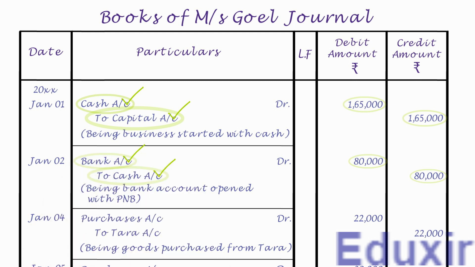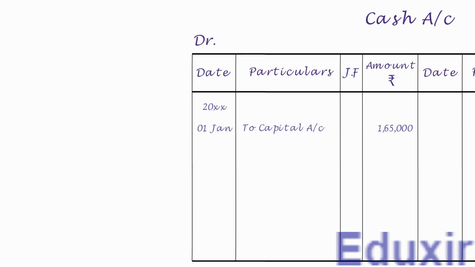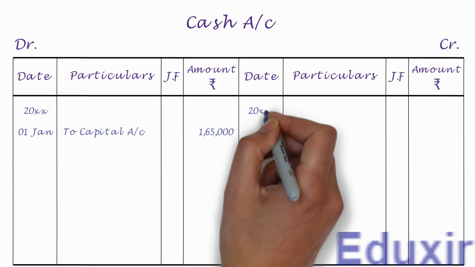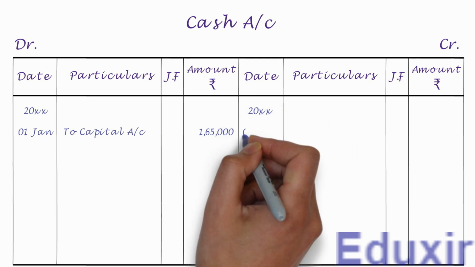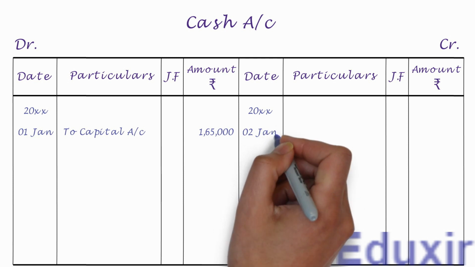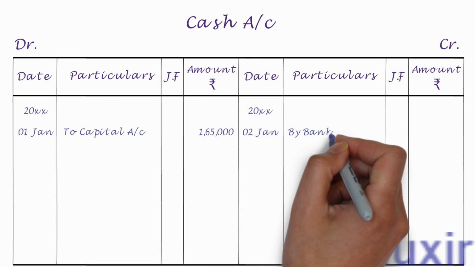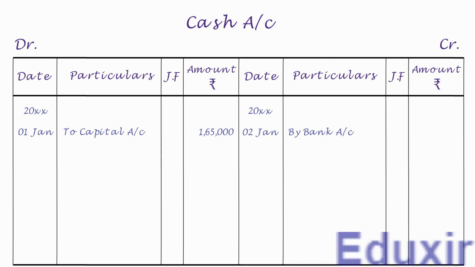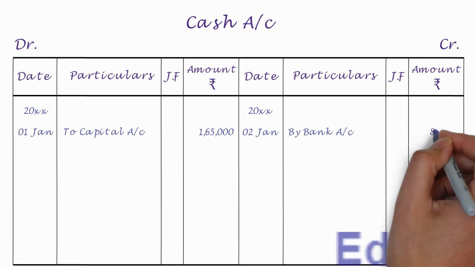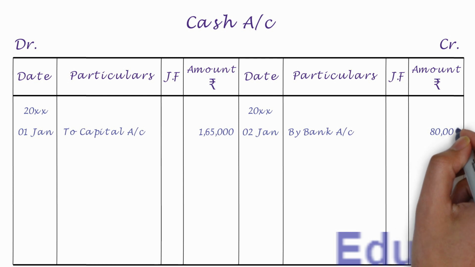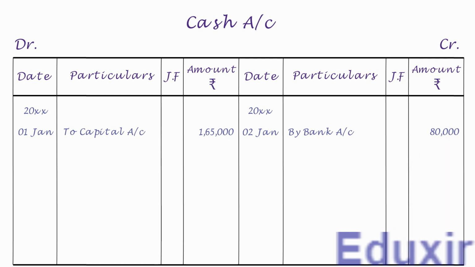We already have the cash account. Let us now post this entry into that account. As this is the first entry on the credit side, let us first write the year in the date column. Let us then write the date. We need to write "by bank account" into the particulars column. Let us write the credit amount of 80,000 rupees into the amount column. With that, we have completed the posting of this journal entry into the cash account. Let us now take up the next entry.